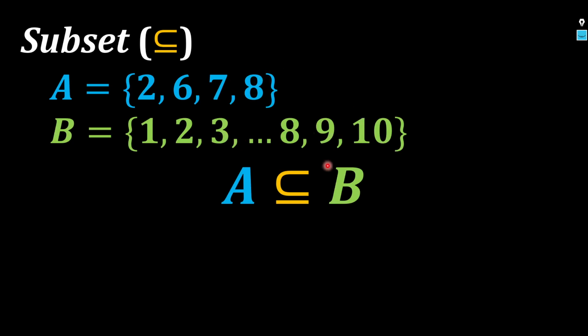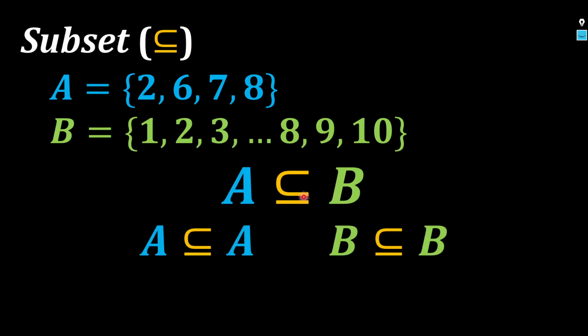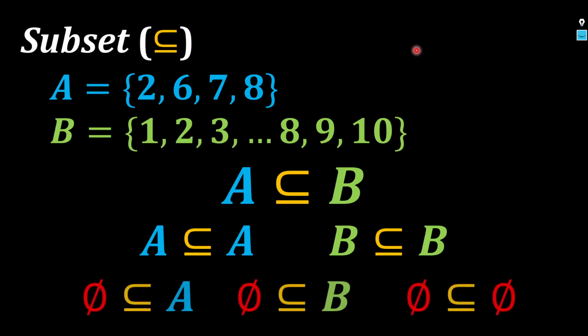Right? Now, however, I can also say, by definition, remember, any set is a subset of itself. Tandaan niyo na, by definition, any set is a subset of itself. So to say that A is a subset of A is also true. That's always true. B is a subset of B, that's also true. Balikan din natin, sinabi natin about the null set. Sabi natin, the null set is a subset of any set, including itself. Diba? So just by playing around with the relationship of being subsets, we can mention a lot of true statements like these on the screen. Okay?